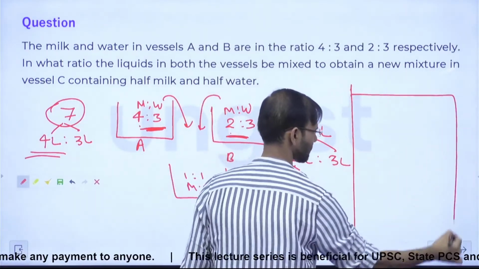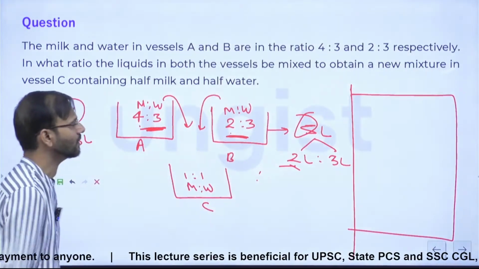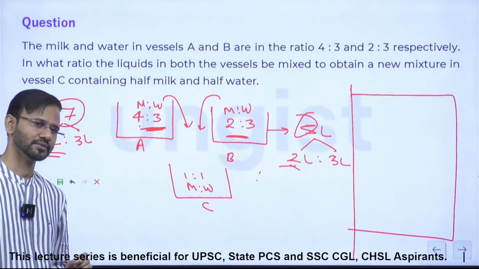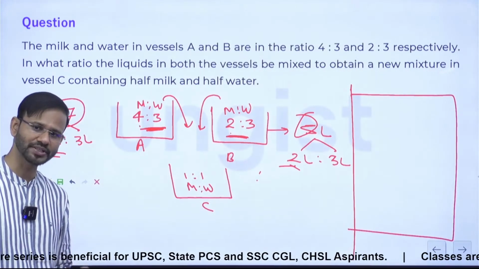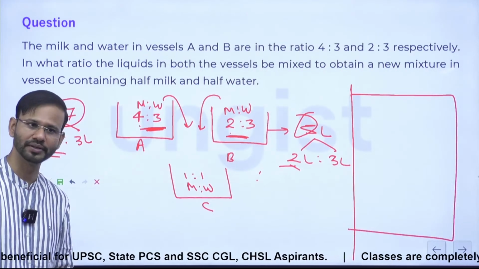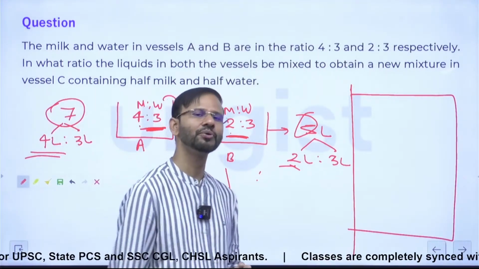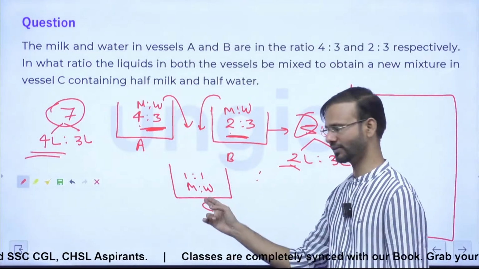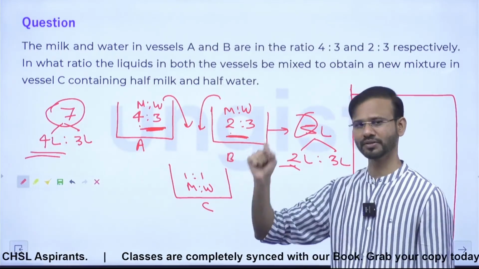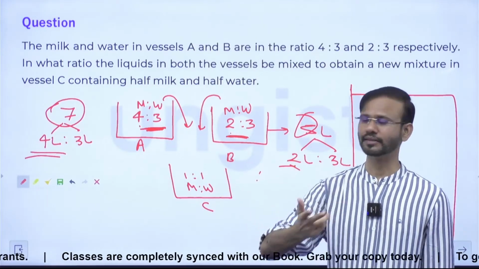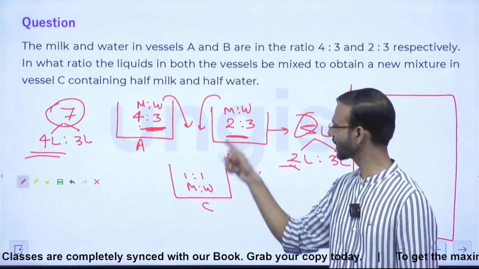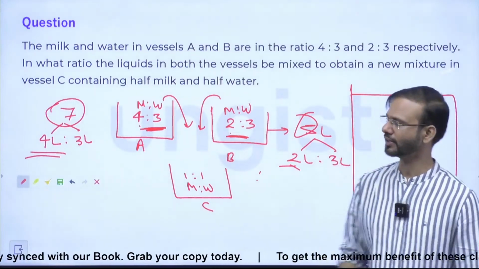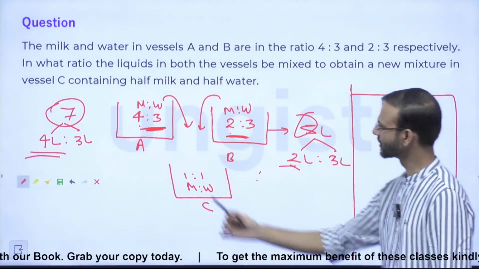देखिए जरा, इधर देखिए. This type of question will be solved with the help of one ingredient only. I repeat, these type of questions will be solved with the help of one ingredient only. One ingredient means if you are taking water, then take water from here, here and here. From all the 3 vessels, you need to write water. If you are taking milk, then from all the 3 vessels, milk, milk and milk. Clear, everybody?